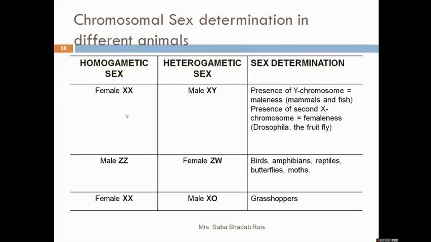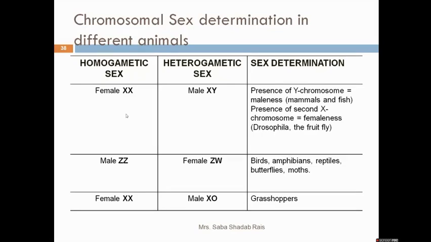The next mechanism is the XX-X0 mechanism. In that case, the females are homogametic and the males are heterogametic. Note down this point. This is important for your revision. So females will possess the XX chromosomes, males will possess X0. This is found in most insects, and the discovery was done by Henking, and he found it in the grasshopper. So this is about chromosomal sex determination in various animals.